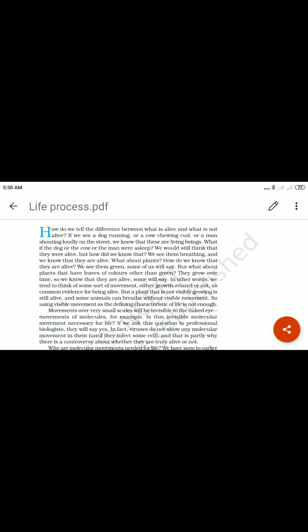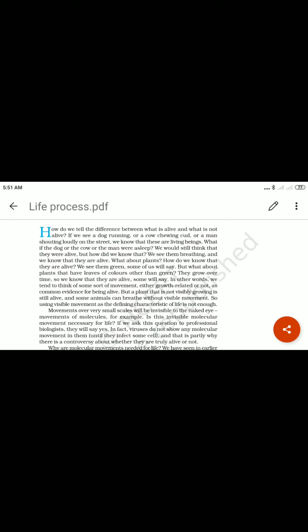Okay, means the movement may be visible or non-visible. Both movements are important when we want to define living beings. Most times, plants are unable to show their growth. We are unable to see the growth of the plant, but plants also grow. Okay, plants also grow.